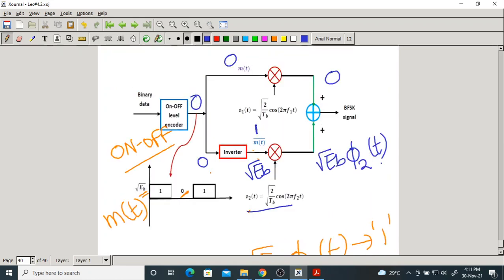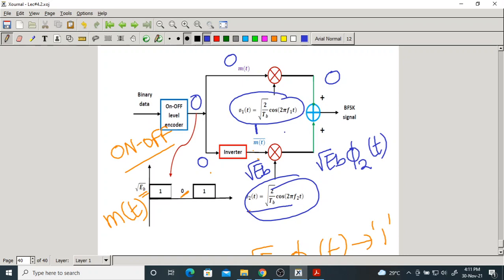Now this is the transmitter of the BFSK. Here also we are multiplying the message with a carrier, but we have two carriers. This is one carrier, and it is another carrier. We are multiplying m of t with the carrier, and we are adding. More or less, we are multiplying the message with the carrier.